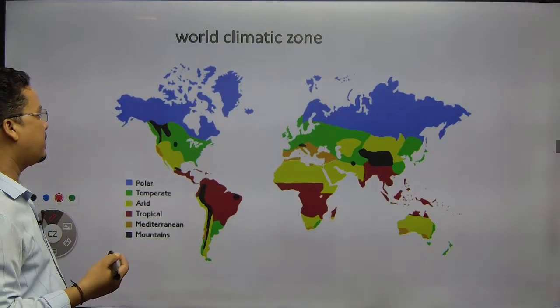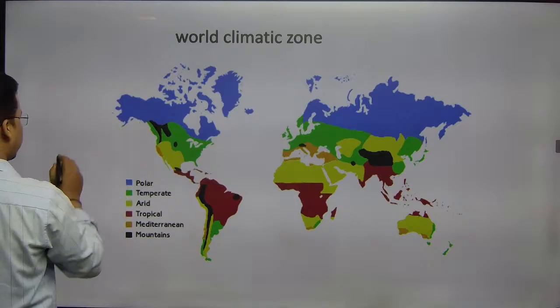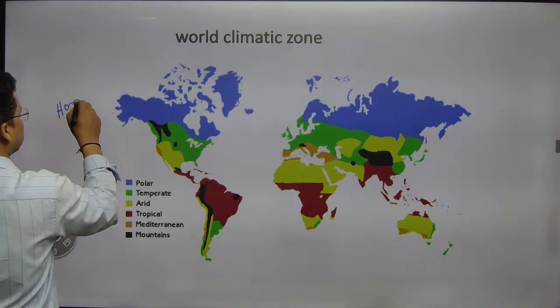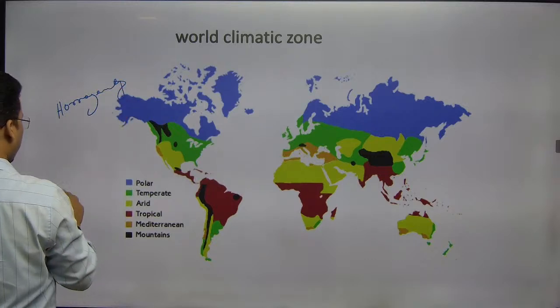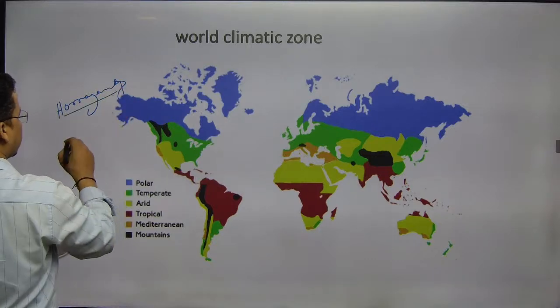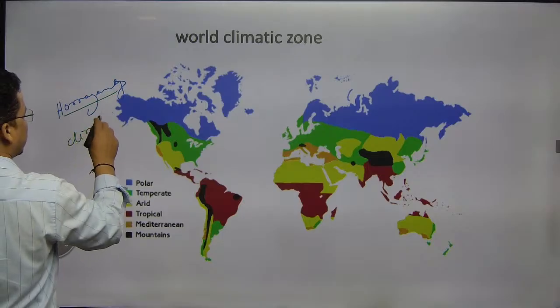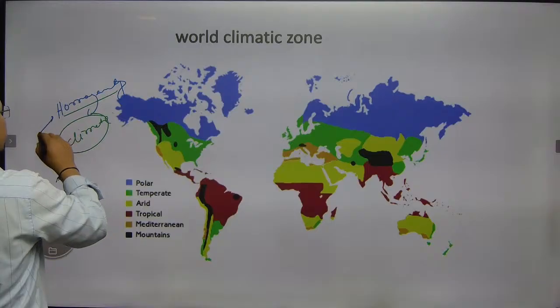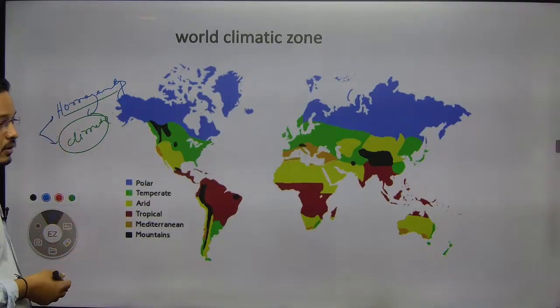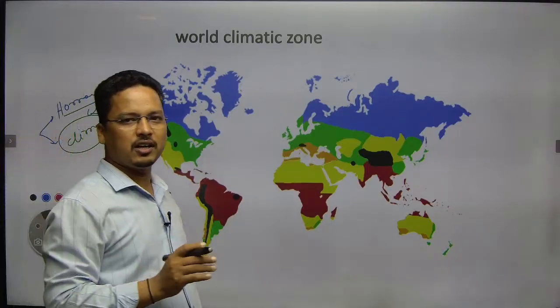When I say climate, homogeneity is required. The homogeneity of climate is required.